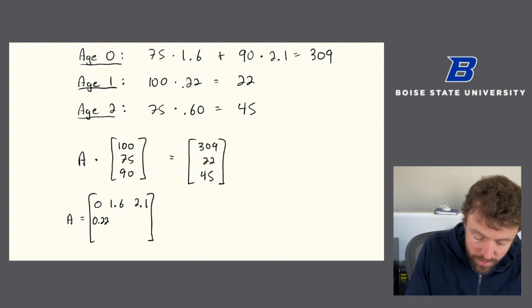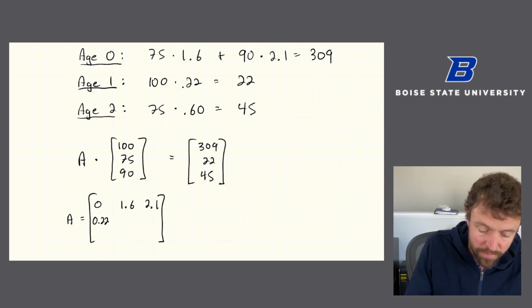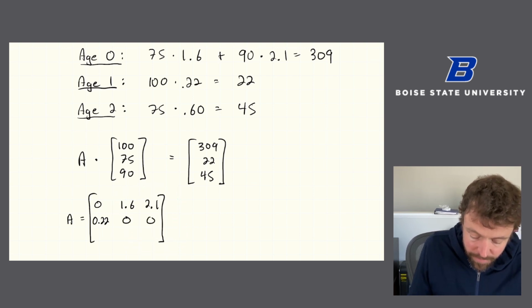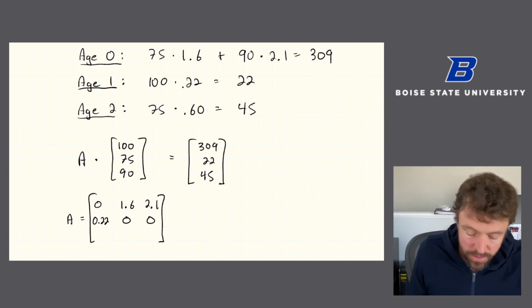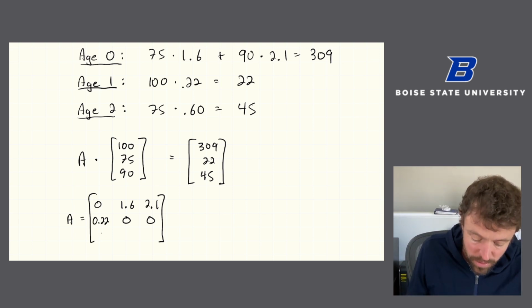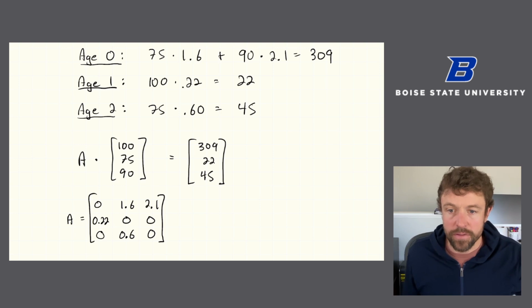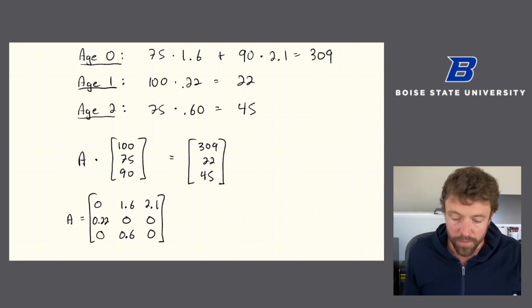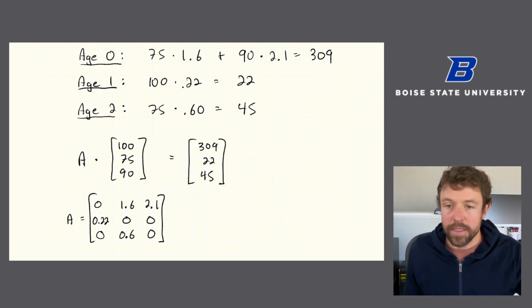Let's spread this matrix out a little bit. So they survive at a rate of 22%. And we don't get age 1 squirrels from anywhere else. And similarly, age 2 squirrels only come from age 1 squirrels, and they survive at a rate of 60%. So this is our matrix. And you can confirm that these calculations work. That is, if I plug in the matrix A, this is what we get.